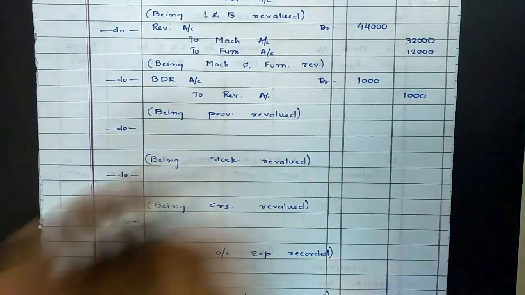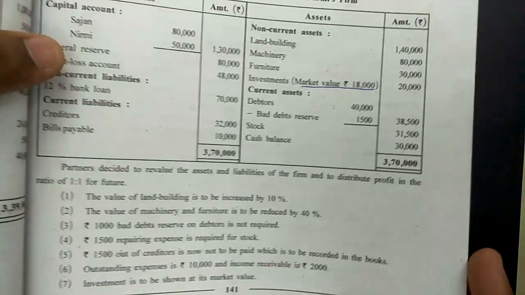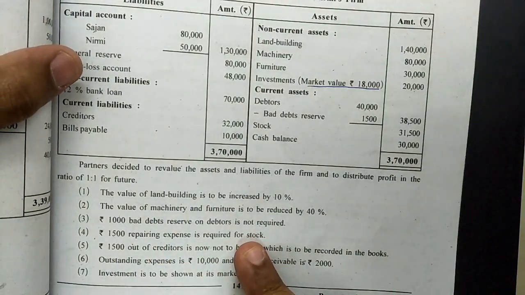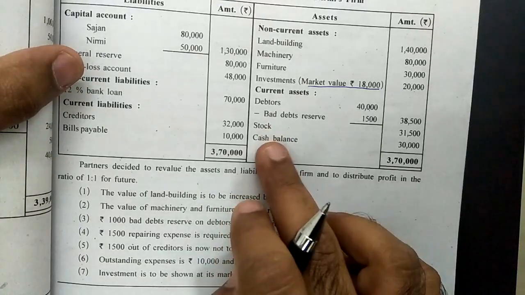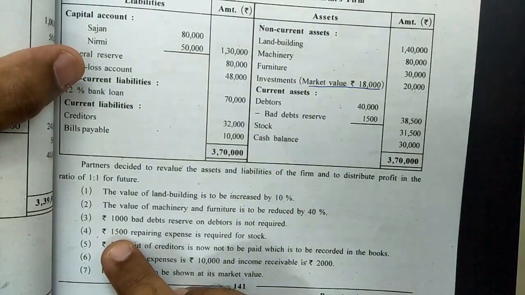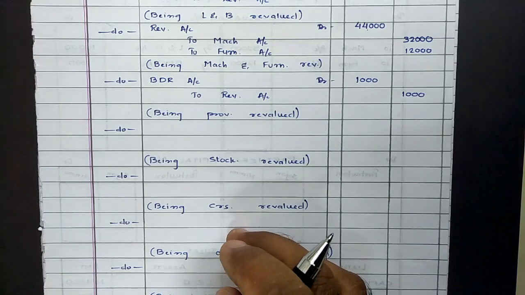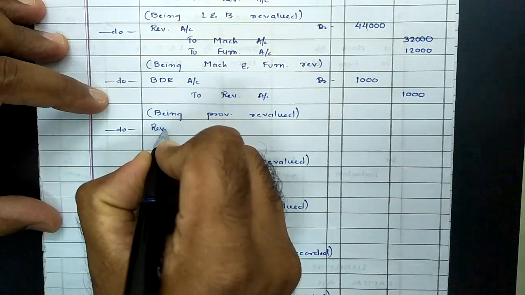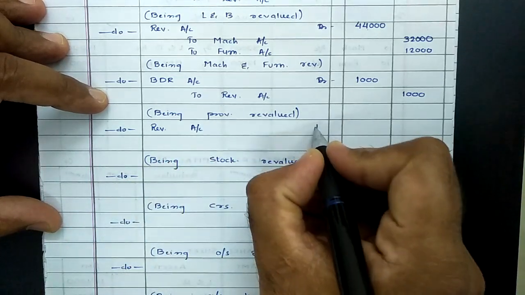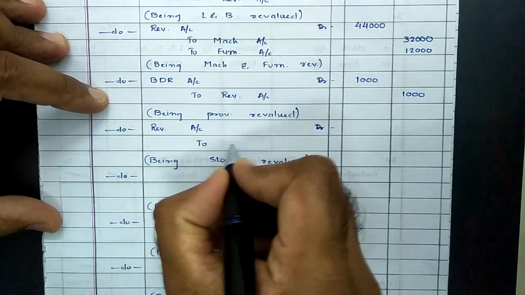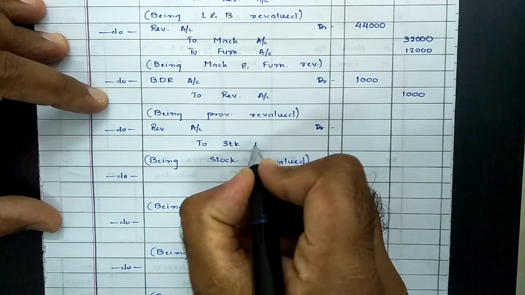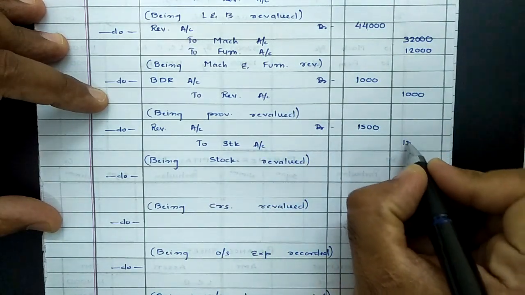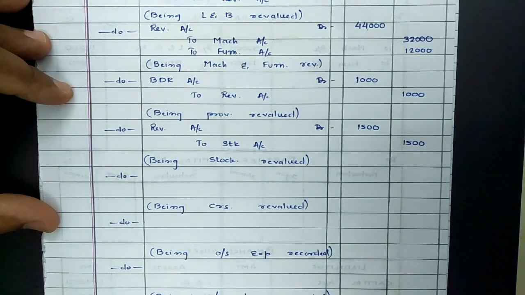Then next adjustment, it was rupees 1500 repairing expenses required for stock. So that means the asset value will reduce by 1500 because it now requires repairs, and cost of repairs will be considered as a loss for the firm. So entry would be revaluation account debit, and this adjustment has to be made out of stock. So value of stock has to be reduced. In order to reduce the stock, we need to credit it by rupees 1500. So this would be the journal entry.